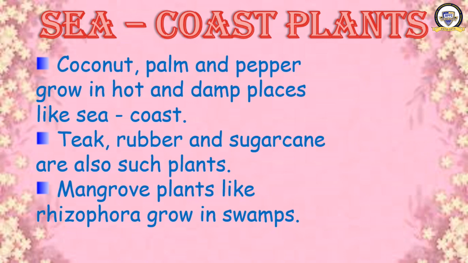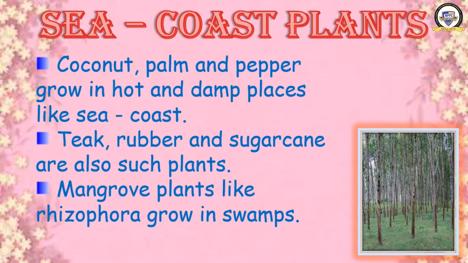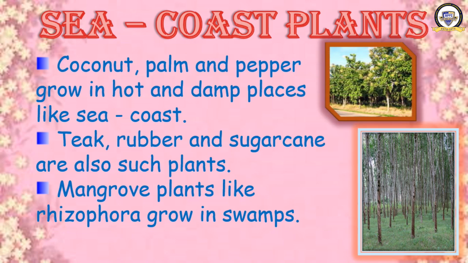Now I will show you the photos. What is this tree? Do you know? These are rubber trees found in the seacoast. The next one is the teak tree. These all are examples of seacoast plants. They can grow in the seacoast.